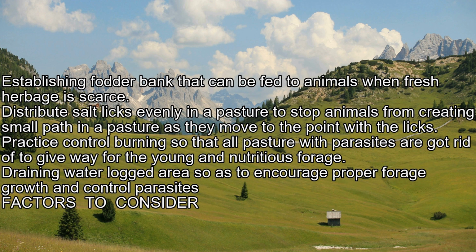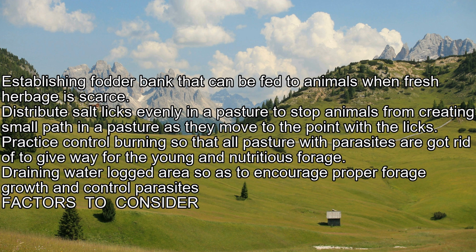Establishing a fodder bank that can be fed to animals when fresh herbage is scarce. Distribute salt licks evenly in a pasture to stop animals from creating small paths in the pasture as they move to the point with the licks. Practice controlled burning so that old pasture with parasites is got rid of to give way for young and nutritious forage. Draining waterlogged areas so as to encourage proper forage growth and control parasites.